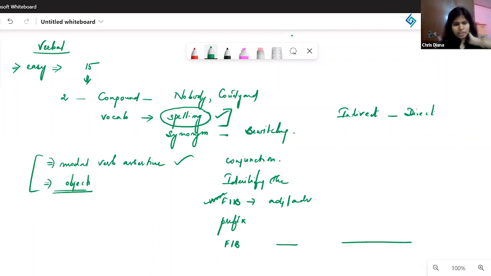So otherwise, there was one proverb based question. I think that proverb was "do not judge the book by its cover." And you had to choose one of the examples given below which clearly depicts the meaning of that. So that one you had to go ahead with, right, Aranit?